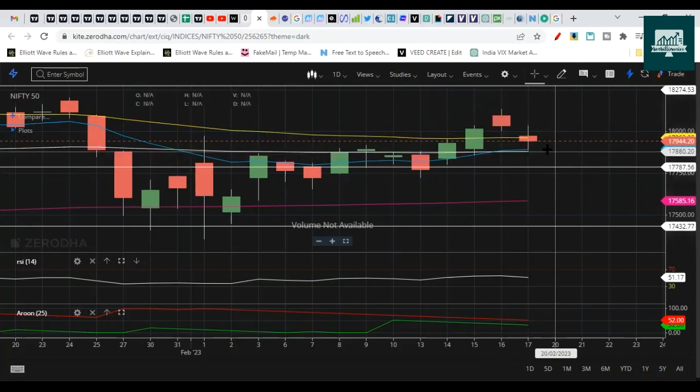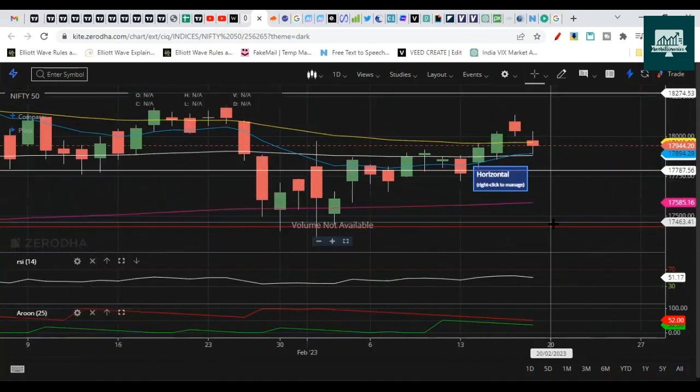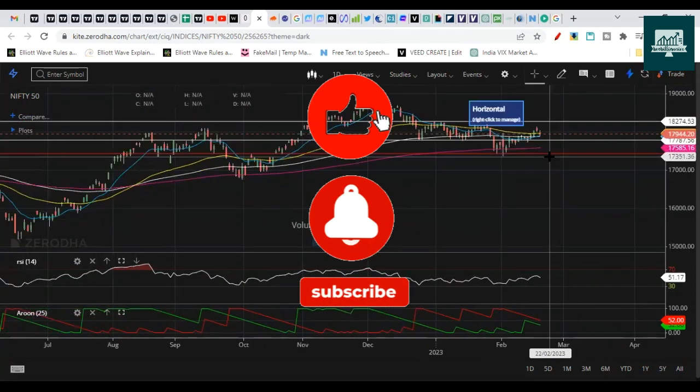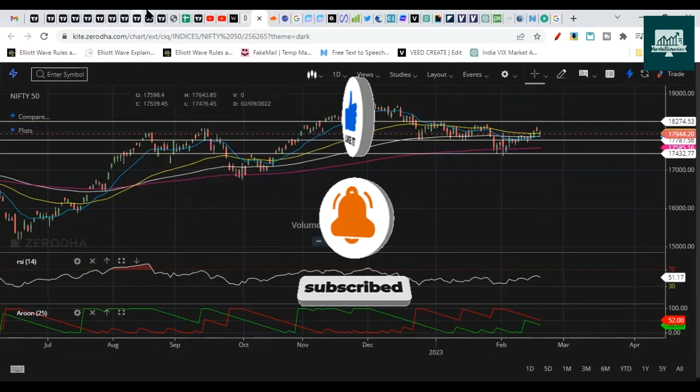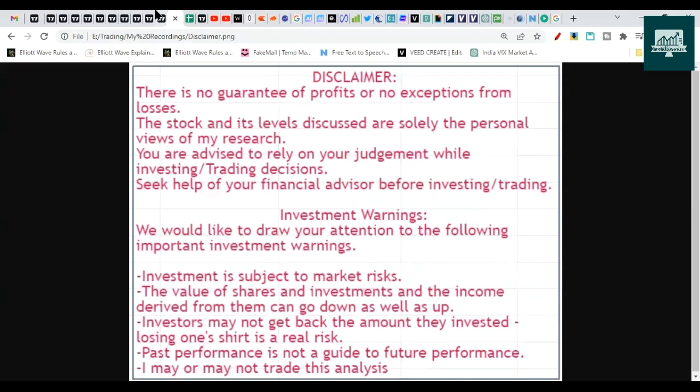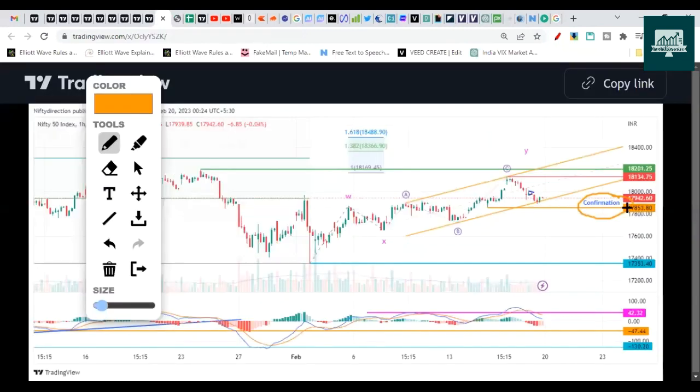So in the next session, if it again breaks this low, then it will be three black crows and a reversal pattern. Then I can consider that, with this as a stop loss, Nifty is still going to go lower and make a new low below 17,000. So this is the pattern that we consider here. If Nifty breaks 17,853, I would consider the bearish move started.